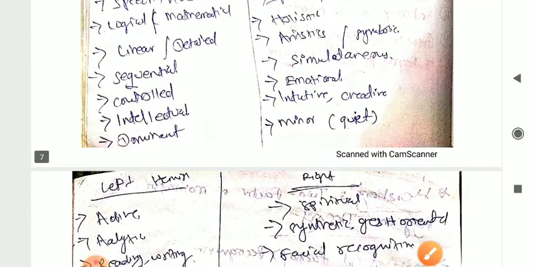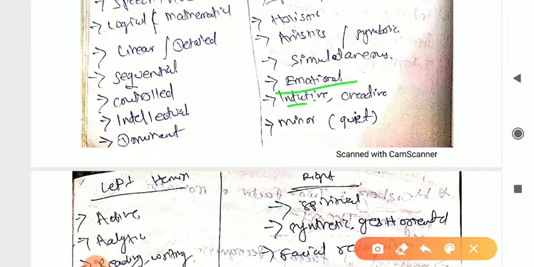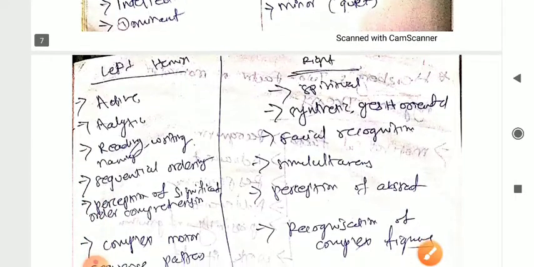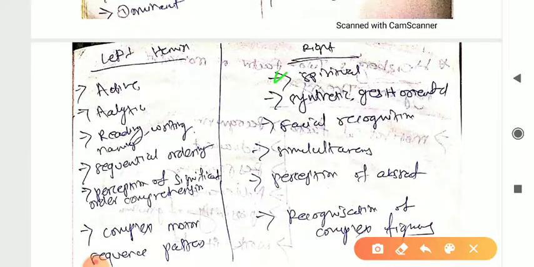Simultaneous, emotional, intuitive, creative, minor, quiet. If a person is quiet, doesn't say anything or talks less, then the right part of the brain will be involved, right? So next one will be spiritual, synthetic, goal oriented, right? Goal oriented, synthetic, facial recognition. If a person has the ability of facial recognition, his right part will be involved.